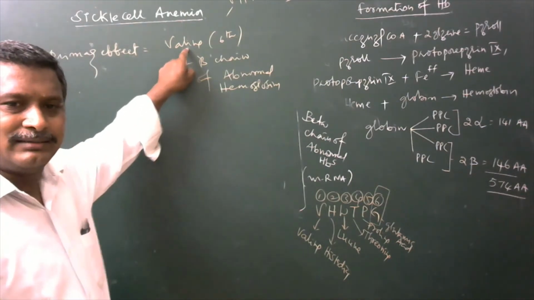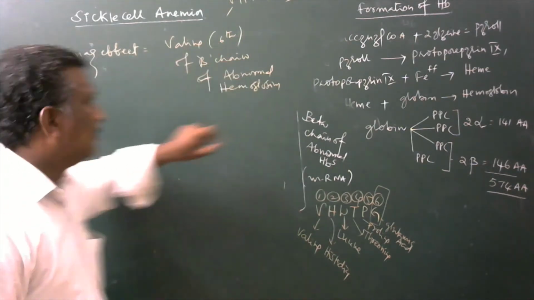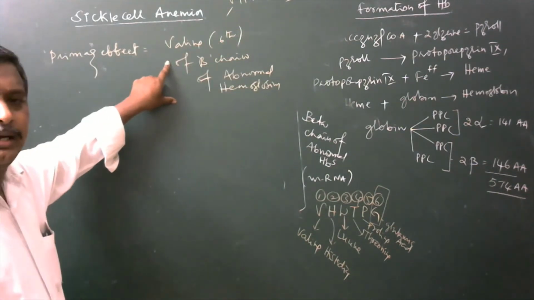Having a valine in the 6th place of the beta chain is also important, and these are the primary effects of